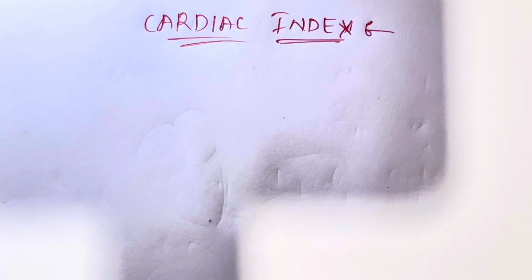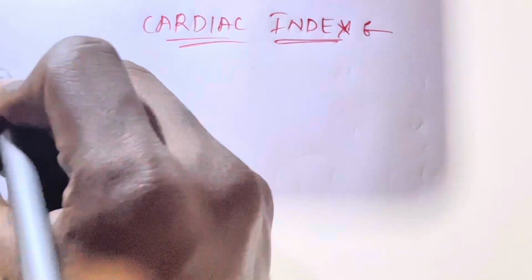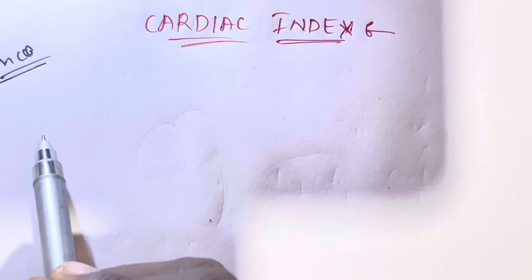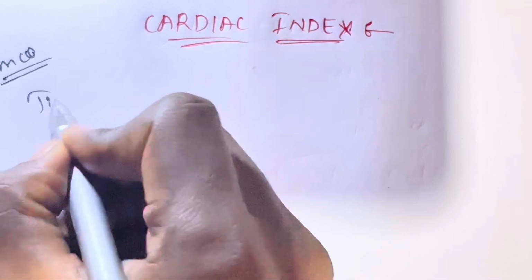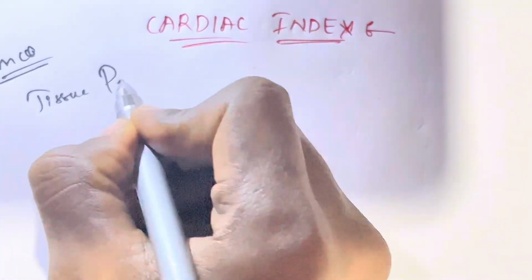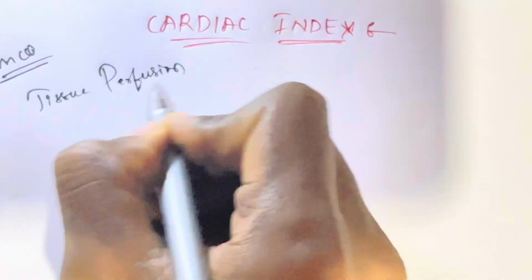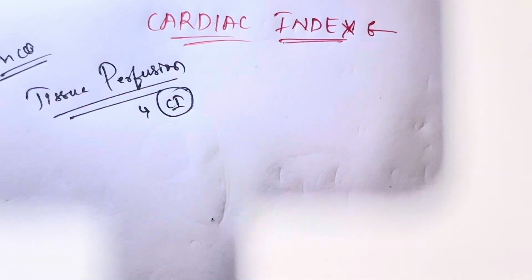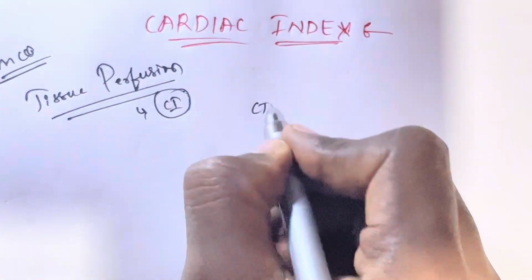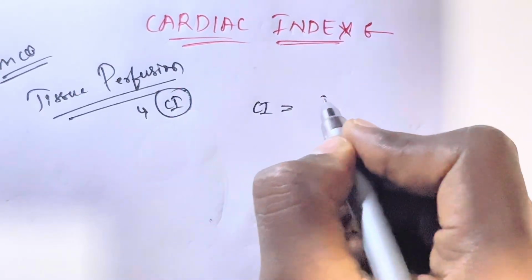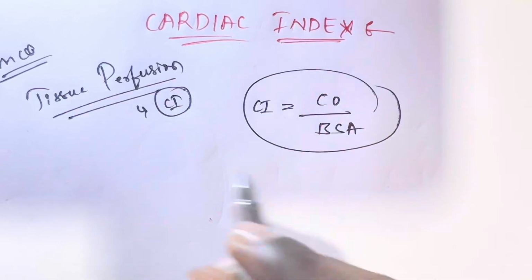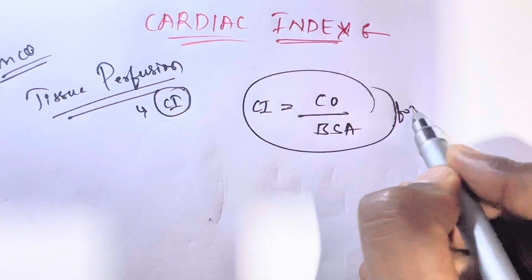Now we can learn the cardiac index. One MCQ: which of the following is the best indicator for tissue perfusion? Tissue perfusion, that was cardiac index. How to calculate the cardiac index? Cardiac index is equal to cardiac output divided by body surface area. This is the formula.